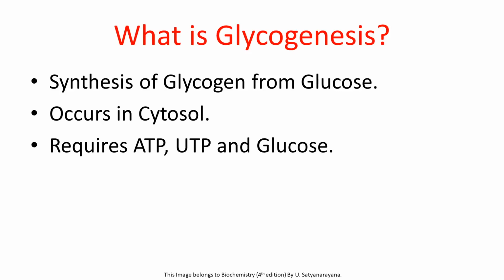Now let us see what is glycogenesis. Glycogenesis means synthesis of glycogen from glucose. Usually this glycogenesis occurs in cytosol and it depends upon ATP, UTP and glucose. Now what is this UTP? UTP is nothing but uridine triphosphate.